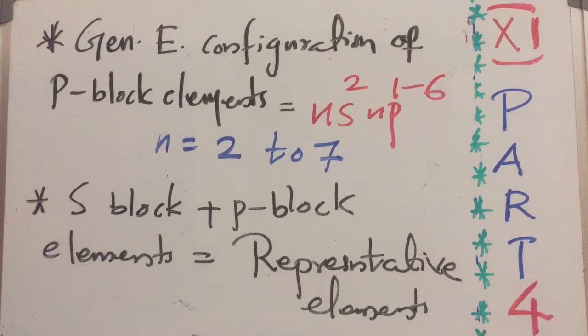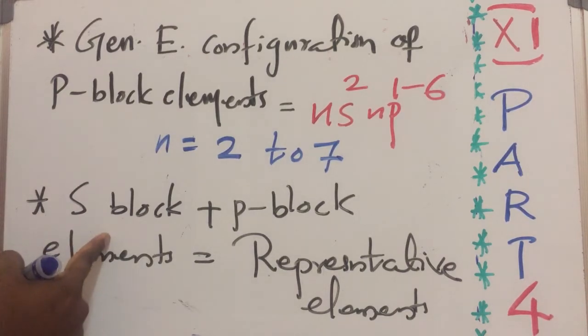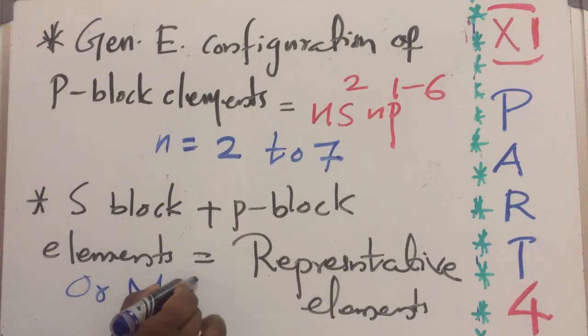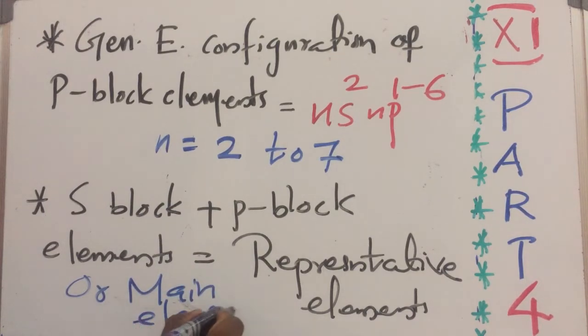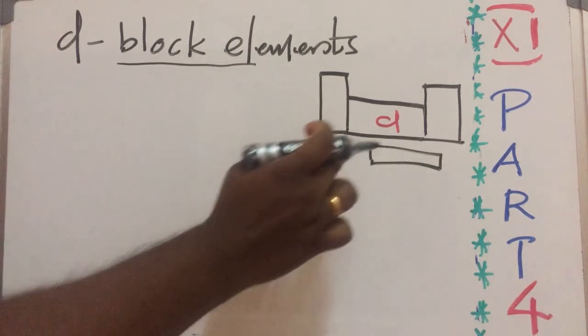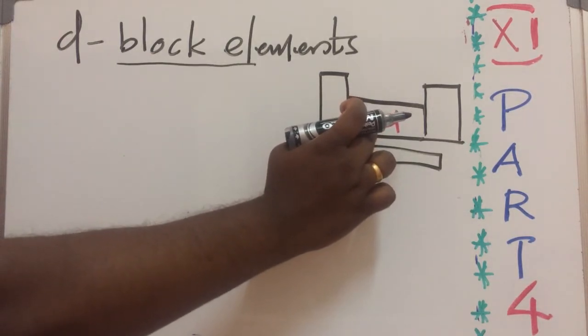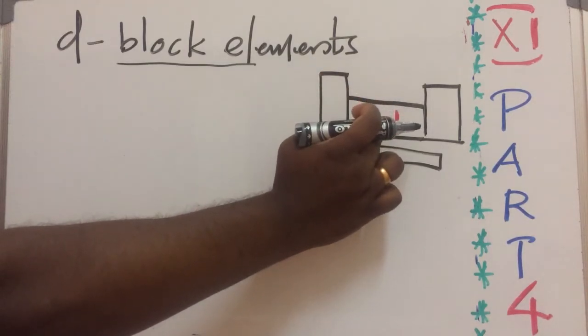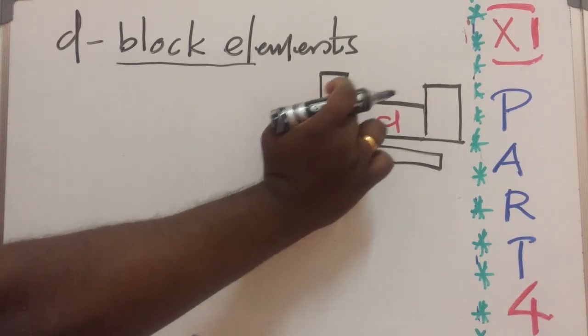Another important point is that s block elements and p block elements together are called representative elements or main elements. So what are representative elements? S block and p block elements together are called representative elements. D block elements are present in the middle part of the periodic table. Clear? D block elements are present in the middle part of the periodic table, exactly in between s and p.